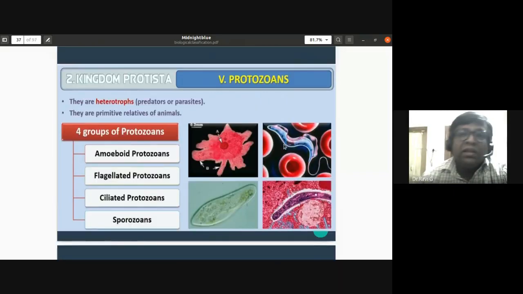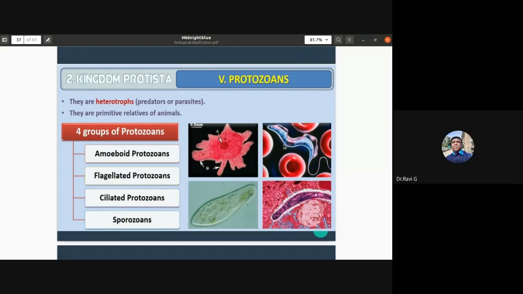Then the next thing that we have to study in the kingdom Protista is the protozoan protists. So the protozoans are heterotrophs. They are predators or parasites. They are primitive relatives of animals. In earlier animal classification, they included even Protista under the kingdom Animalia, or animal kingdom, but now they are removed and placed under the kingdom Protista.